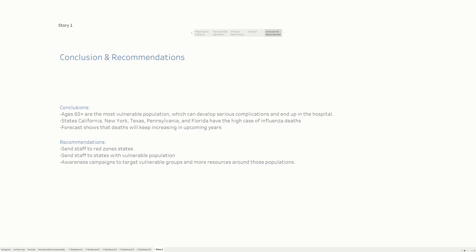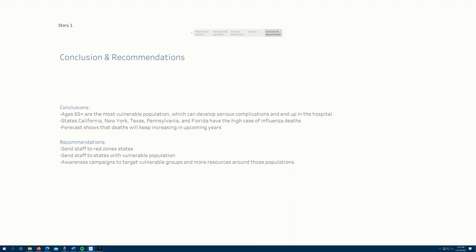Recommendation: send staff to red zone states. Send staff to states with vulnerable population. Awareness campaigns to target vulnerable groups and more resources around those populations could decrease influenza deaths for the upcoming years.